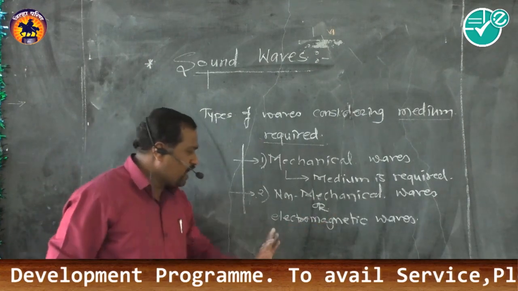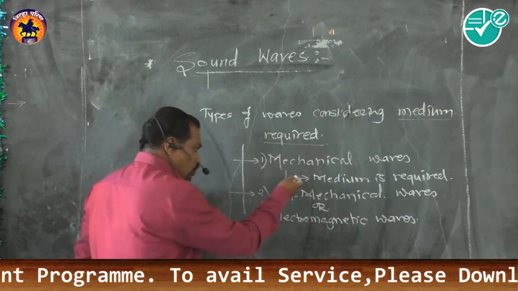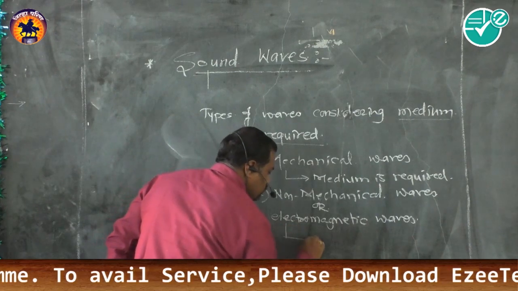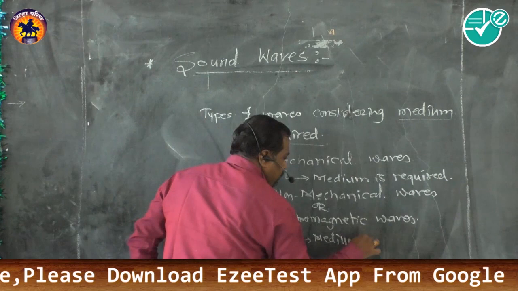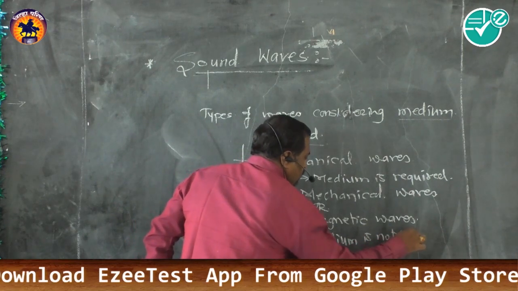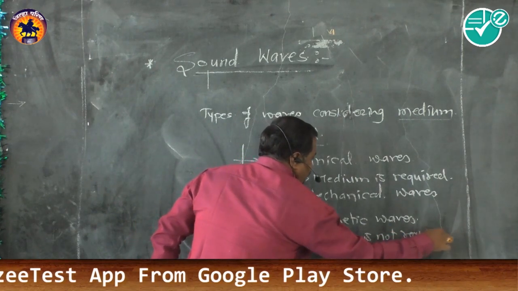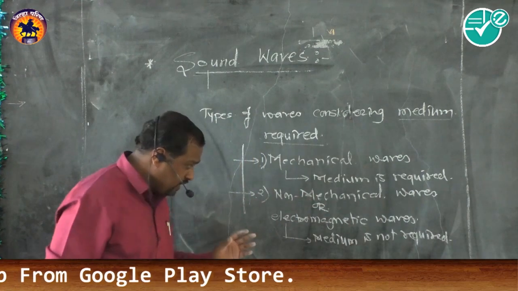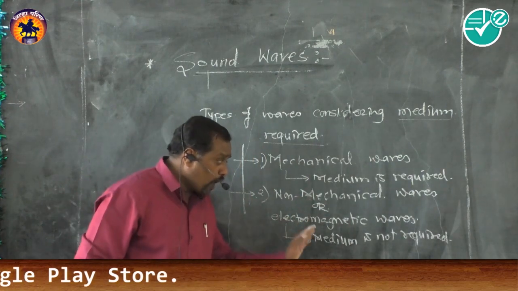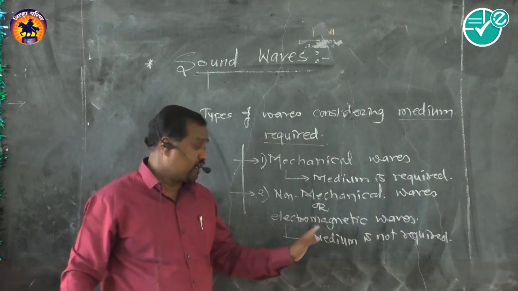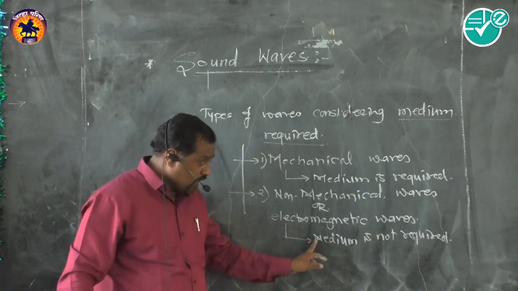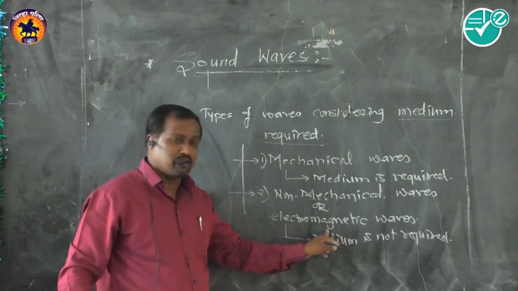For non-mechanical or electromagnetic waves, it is the opposite: a medium is not required. We must keep in mind that non-mechanical or electromagnetic waves can transfer even through a vacuum.